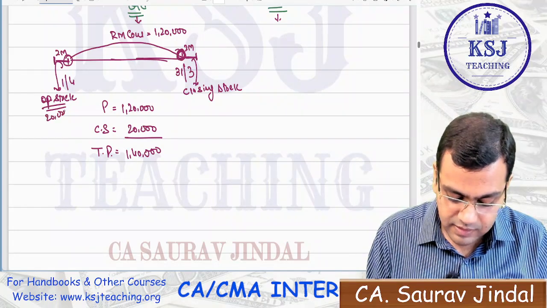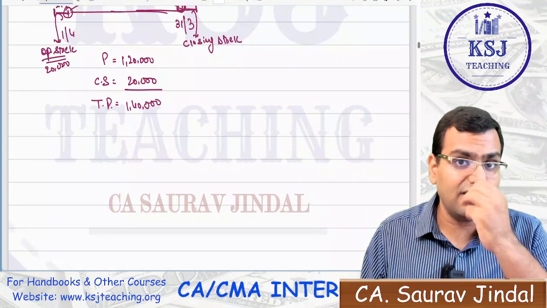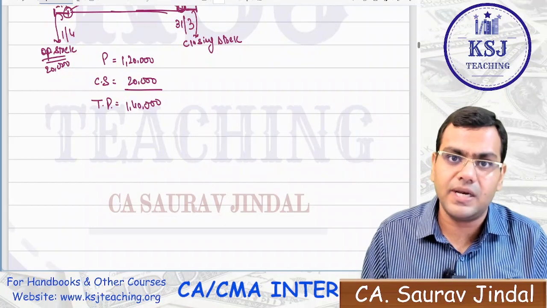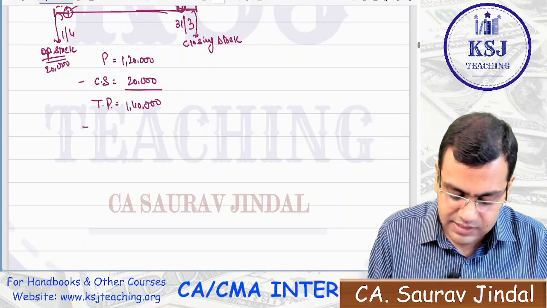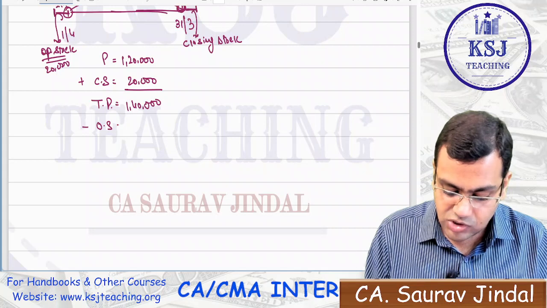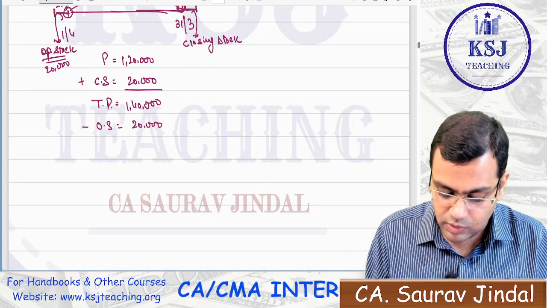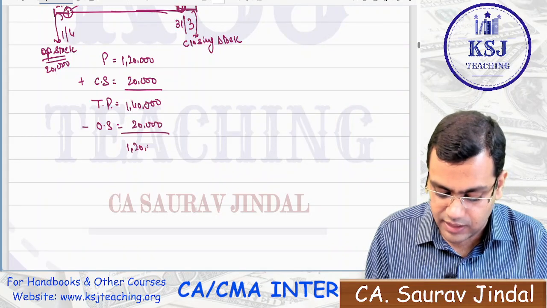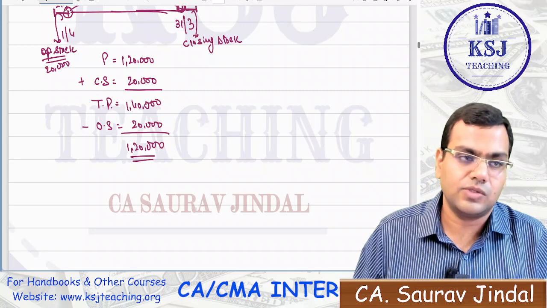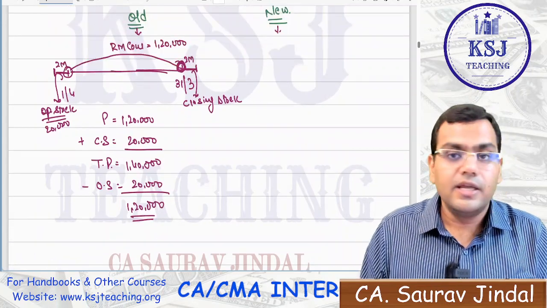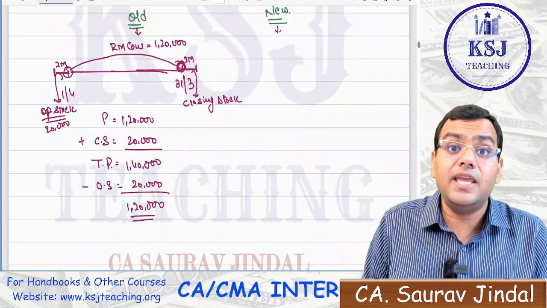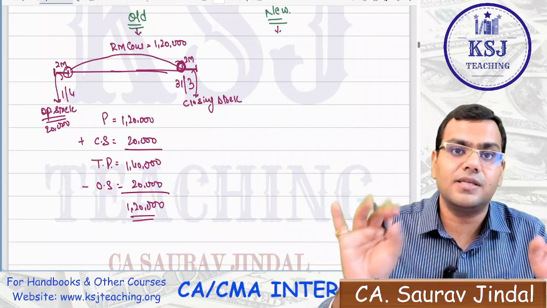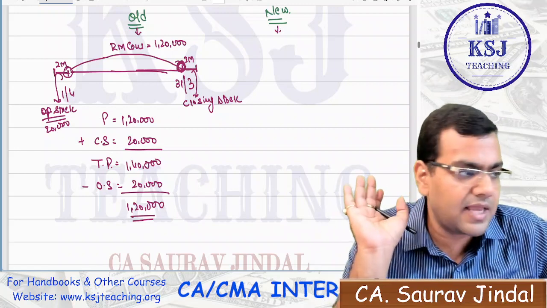The same. So why will you purchase? If you already have 20,000 as the opening stock, why will you purchase it? So you will subtract here the opening stock, that is 20,000. So what will be your purchases? That is equivalent to 1,20,000. Here your purchases will be equivalent to the raw material consumption during the year, which is a simple calculation.